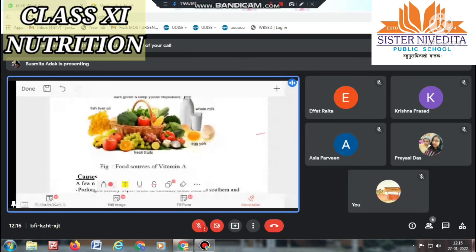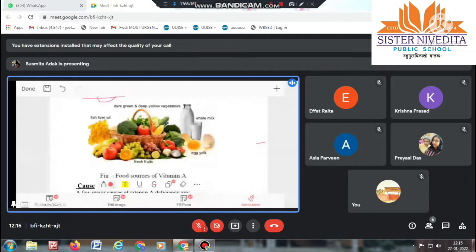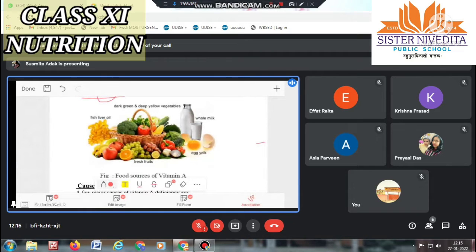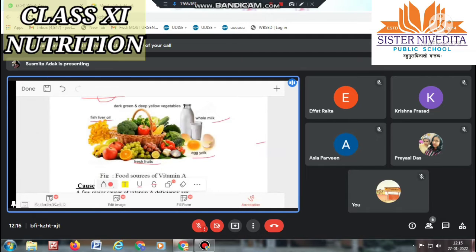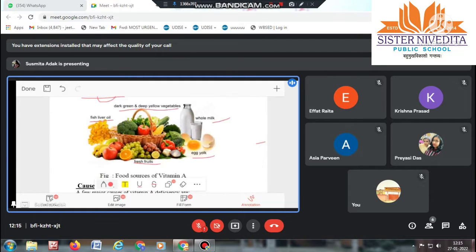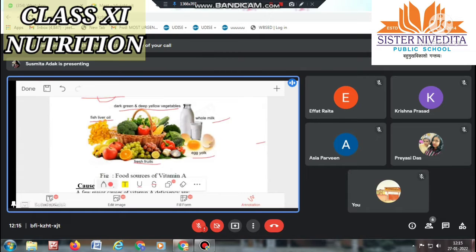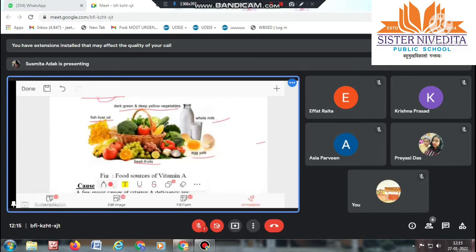We will see the picture. This is the food source of vitamin A. So if there is any question, write the food source of vitamin A, then you can write down from here. That is fresh fruit, egg yolk, whole meal, fish liver oil, green vegetables or yellow vegetables. This type of food is the source of vitamin A.